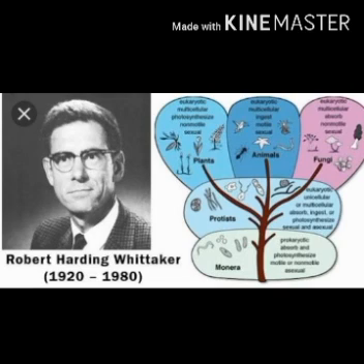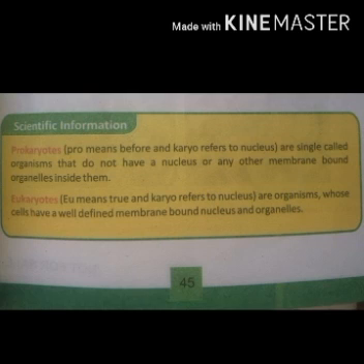The second limitation was that this system did not clear the difference between prokaryotes and eukaryotes. So before going into detail, let me first define prokaryotes and eukaryotes. Pro means before and karyo refers to nucleus.